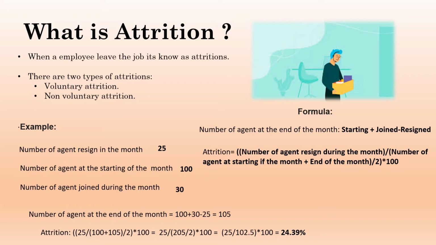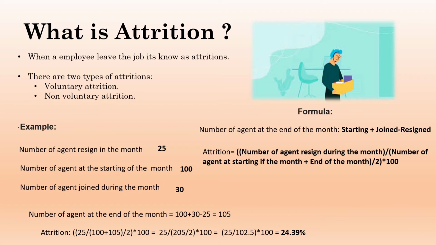So that particular term is known as attrition. There are two types of attrition, guys, and this is the most important question that will be asked in the interview. Whenever you go for a team lead interview for the operations side, or for the trainers, or for the QA team lead, wherever you go, you will compulsorily get this question. How many types of attrition are there? There are two types of attrition: voluntary and non-voluntary.